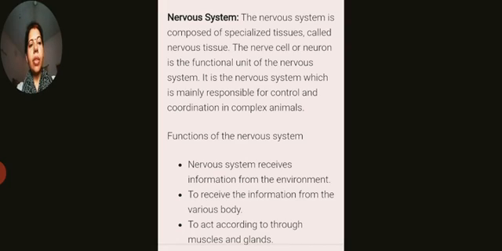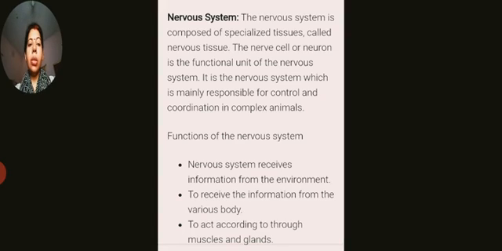It is the nervous system which is mainly responsible for control and coordination in higher groups of animals. Remember, this nerve cell, or we also call it the neuron, is responsible for control and coordination in higher groups of animals. So what is the function of this nervous system?